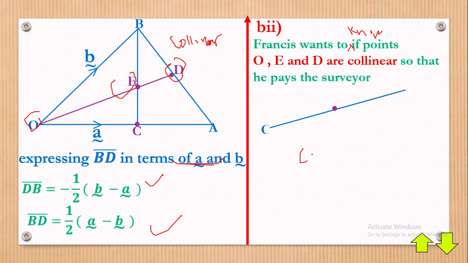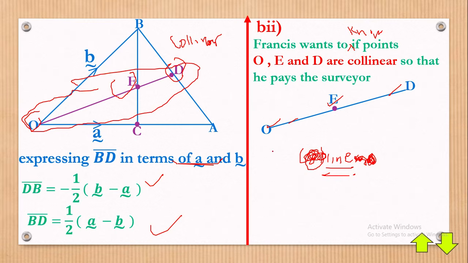Now the word is collinear, you can see it there. What if we erase these first letters, then erase the last two letters? What do you remain with? You remain with the word line, meaning that you first draw a straight line like we have done here, and you put those points there, O, E, D. You draw them.